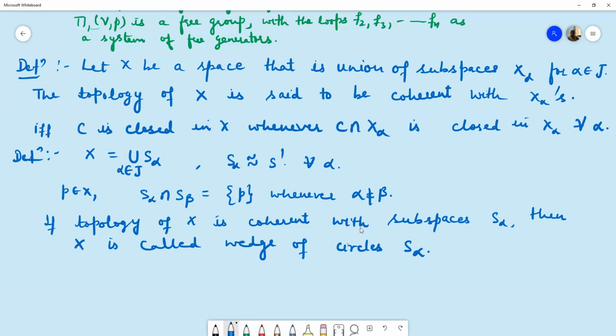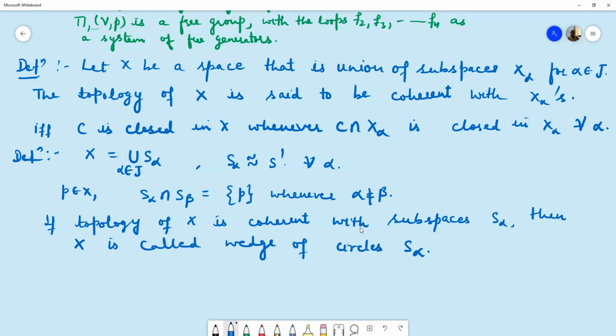Now in the finite case, we involved the Hausdorff condition instead of the coherent condition for defining the wedge of circles. But here we have involved the coherent condition. Now we know that if we assume the Hausdorff condition, then the coherence condition always follows.